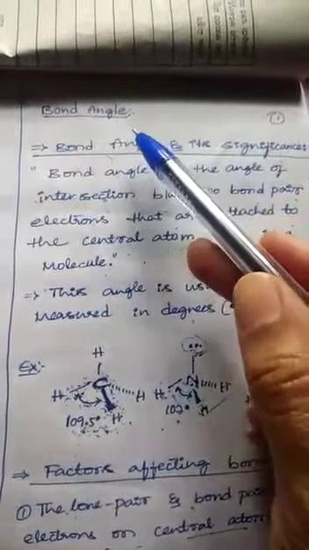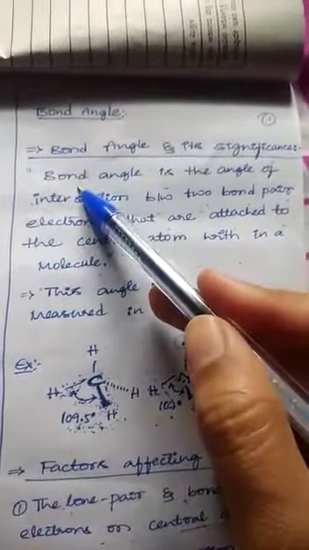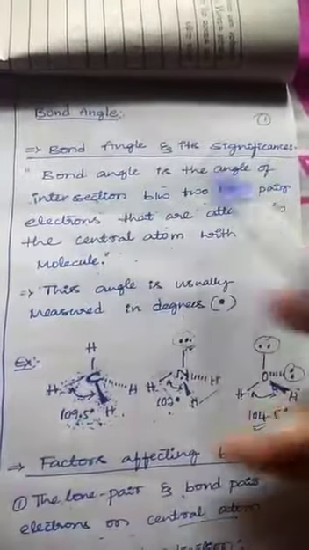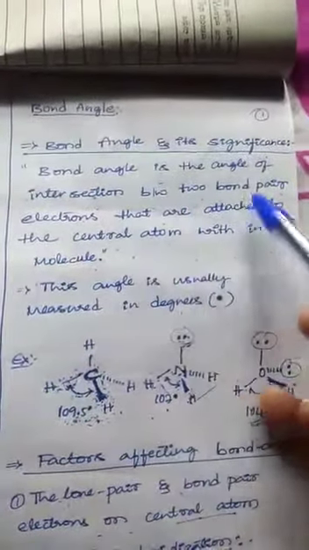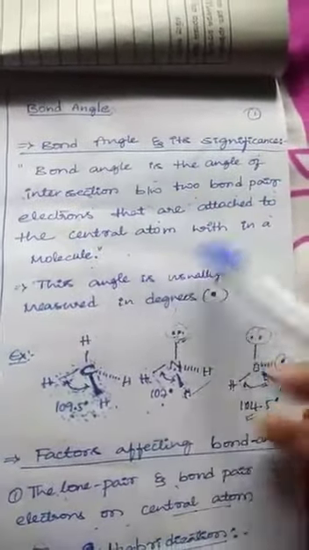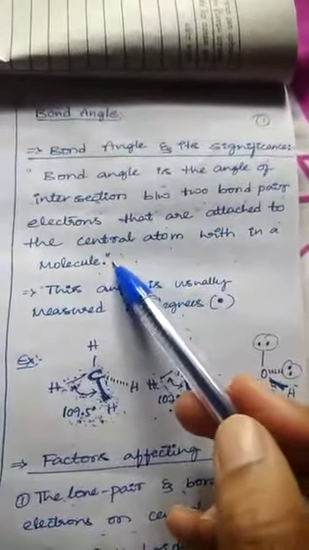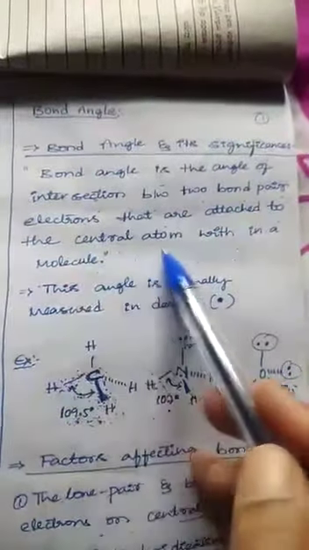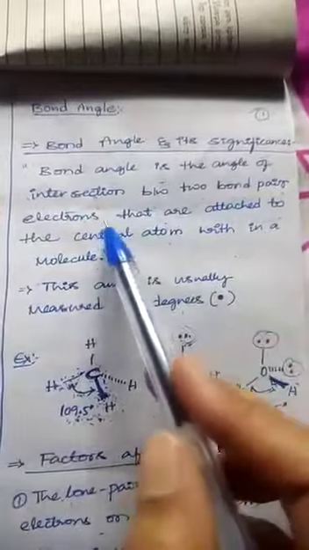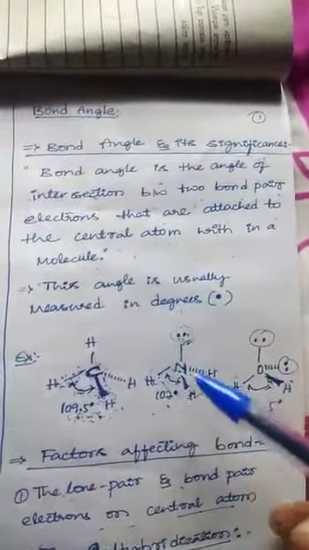Hi students, today I am going to explain bond angle and its significance. Bond angle is the angle of intersection between two bond pair electrons that are attached to the central atom within a molecule. We already know about the central atom, bond pairs of electrons, and lone pairs of electrons. We already discussed this in our last video, right?